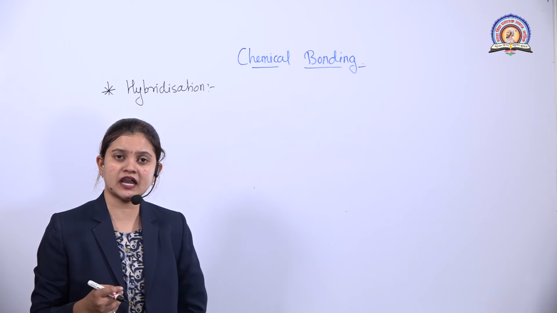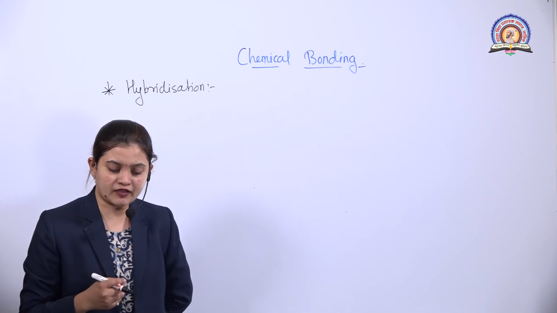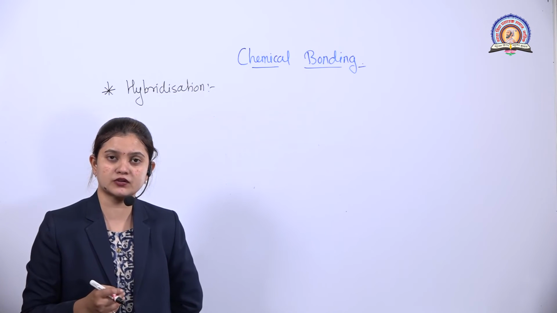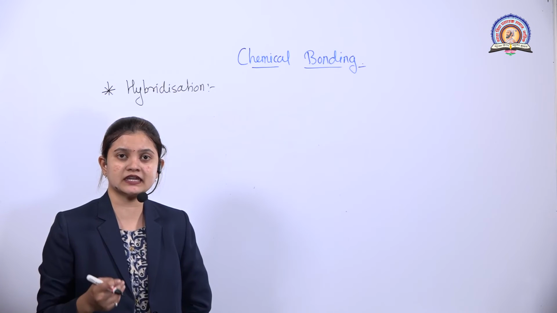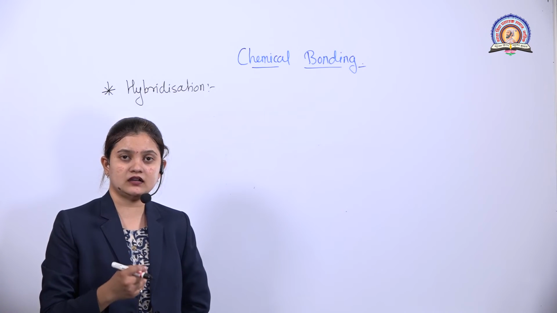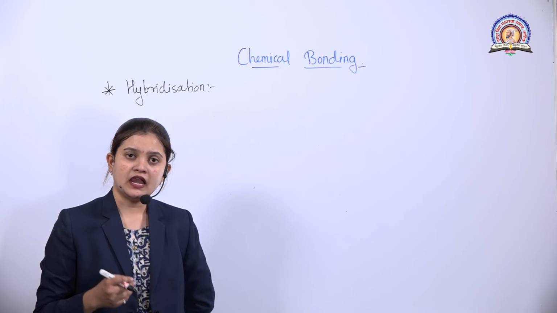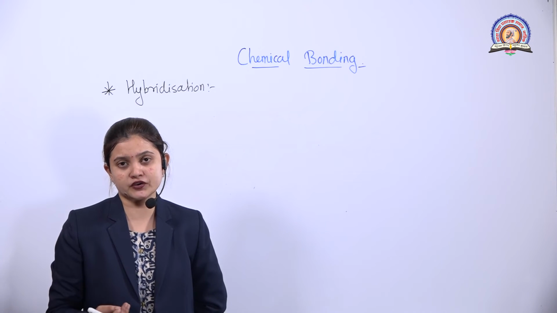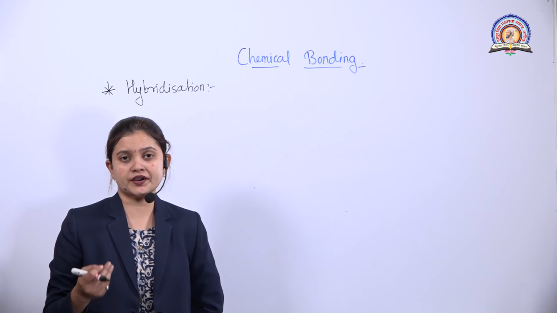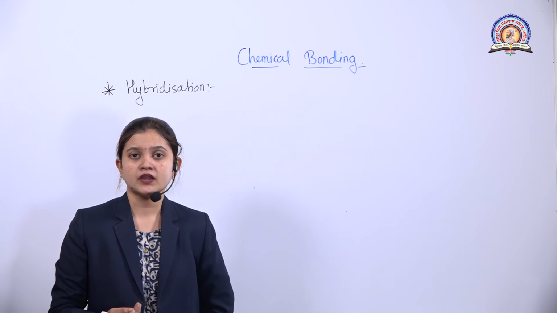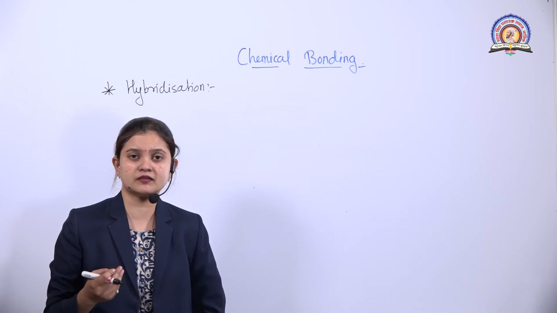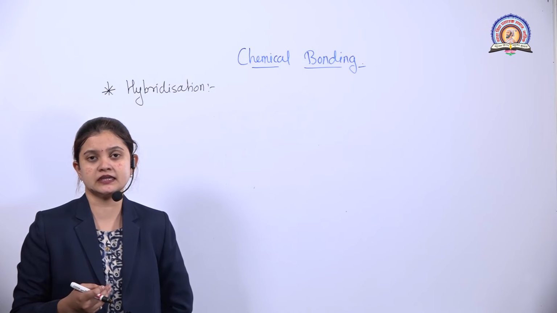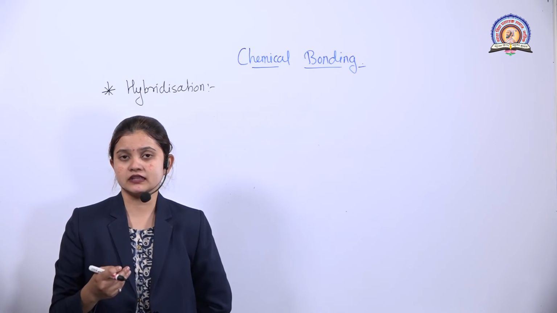Why do we need to study hybridization? According to the valence bond theory, we know that there must be the presence of unpaired electrons. We know that there must be overlapping of atomic orbitals, and so on. But what about the geometry of the molecule? What about the shape of that molecule? Or what about the nature of bonding of that molecule? Orientation. All these things were not given by the valence bond theory.